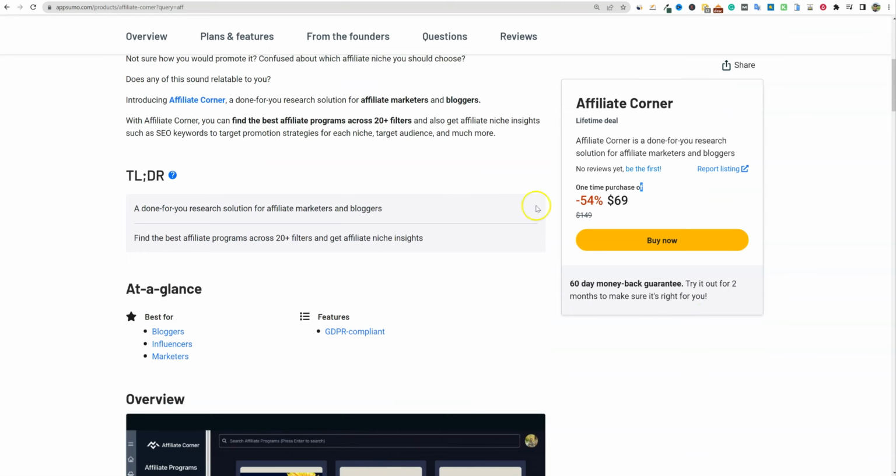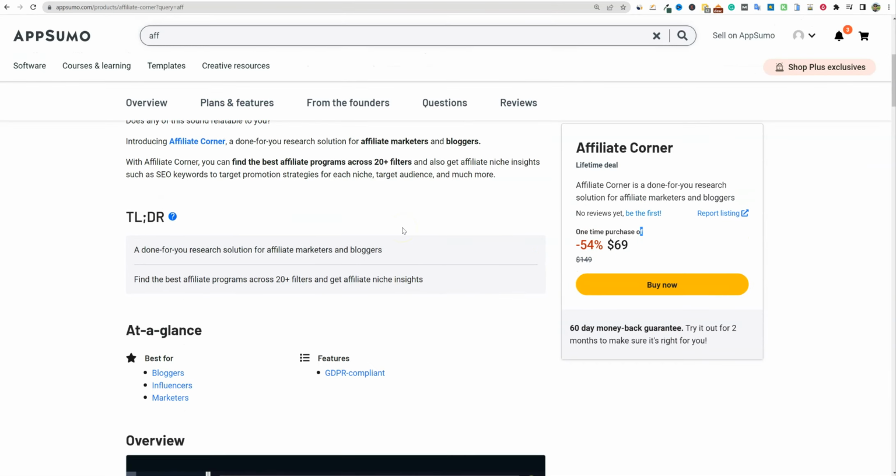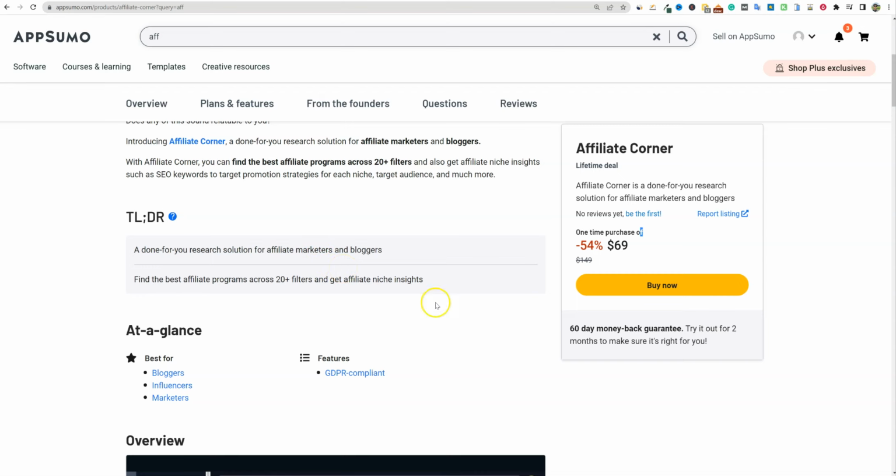So $69, it's just one price. You get full access, lifetime access to the tool Affiliate Corner. This is basically an affiliate marketing tool. So even if you don't think of yourself as an affiliate, but let's say you have a website that does reviews on hosting or something like website hosting, or you have an SEO site or something like that, and you recommend different hosts. Well, this tool will also have different SEO hosting, website hosting providers in there. And so it can actually prove to be useful to even those of you that don't quite think of yourself as an affiliate marketer.